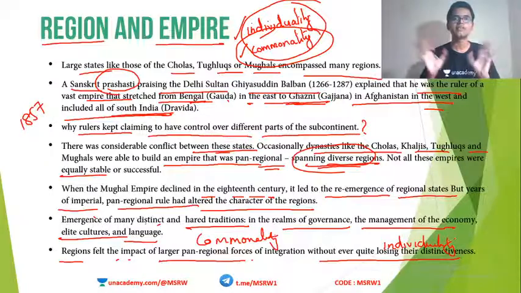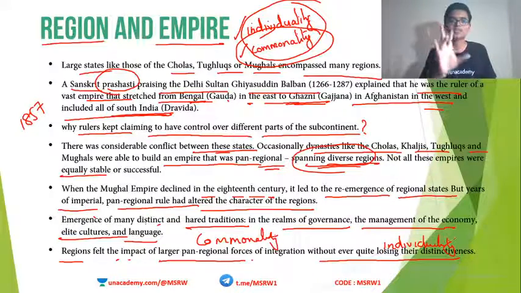So whenever there existed a large empire, they were able to influence a larger region. That larger region would have something in common in cultural, administrative or economic aspects. But even then, there was specific individuality for all these different regions. This is like India only: diversity within unity, or say unity within diversity. We are all different, but still there is something that binds us together. So that concept emerged around this time.